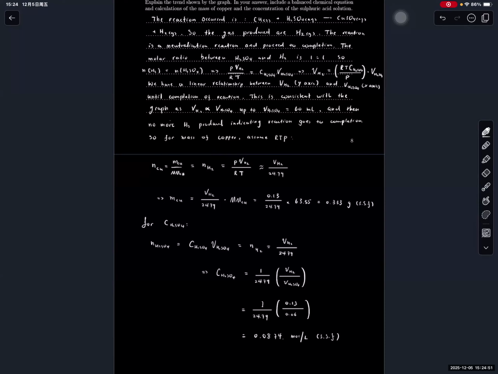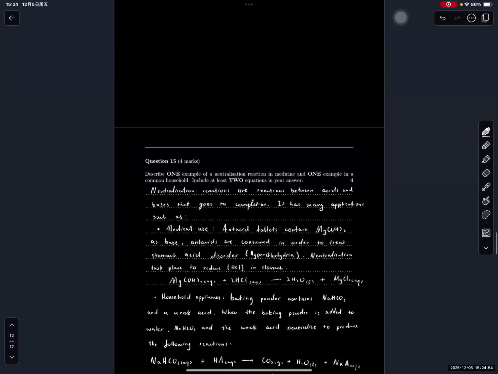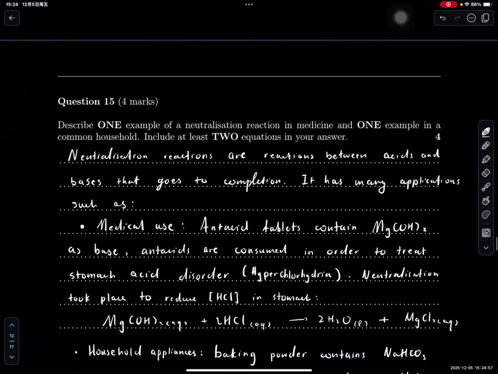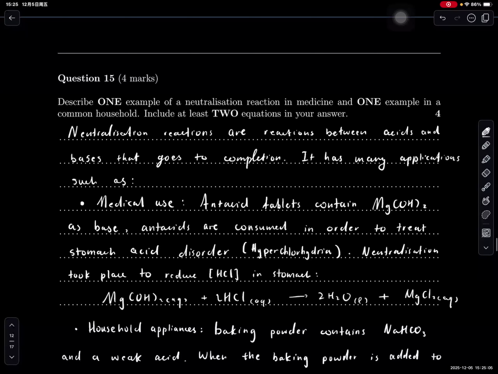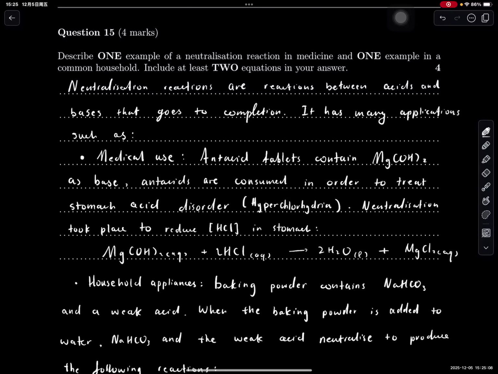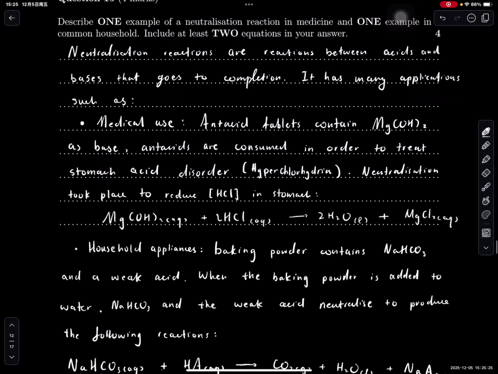Otherwise, I'm going to move on to question 15, which describes one example of a neutralization reaction in medicine and one example in common household appliances. Include at least two equations in your answer. So for questions worth more than 4 marks, I give a brief introduction, right? Neutralization reactions are reactions between acids and bases that go to completion. They have many applications, such as the medical use and the household use, and you split into dot points. The question specifically asks for two applications, so two dot points correspondingly.